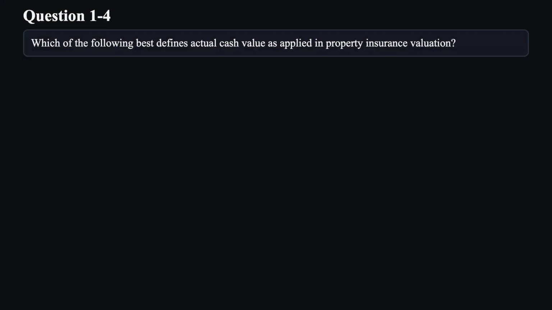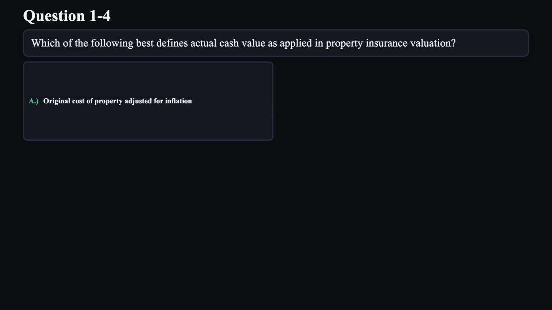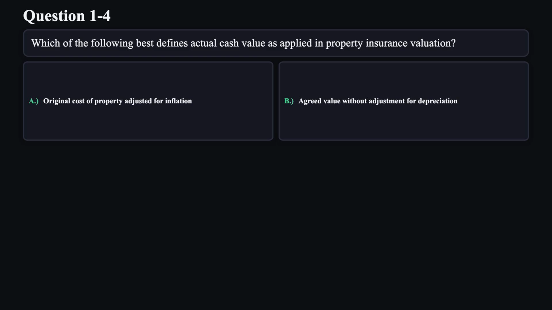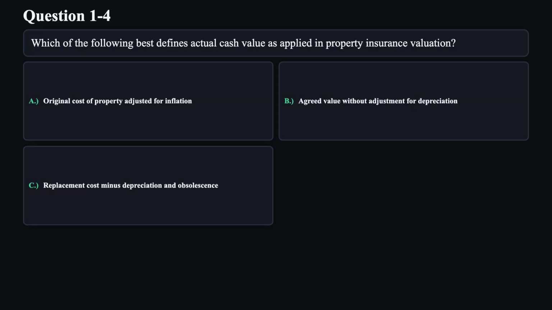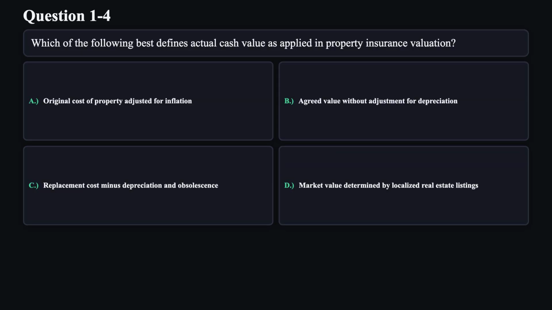Question 4. Which of the following best defines actual cash value as applied in property insurance valuation? A. Original cost of property adjusted for inflation. B. Agreed value without adjustment for depreciation. C. Replacement cost minus depreciation and obsolescence. D. Market value determined by localized real estate listings.